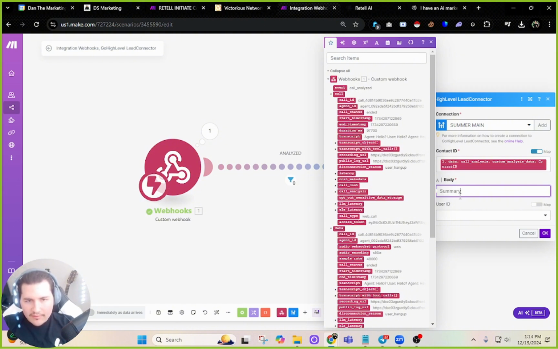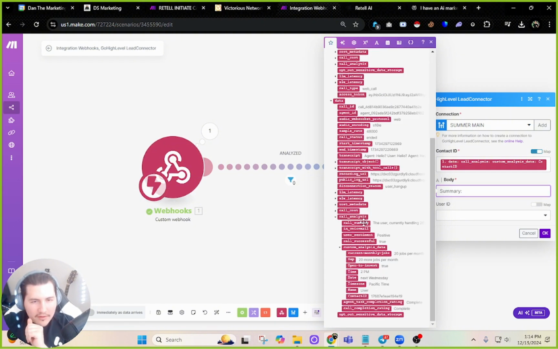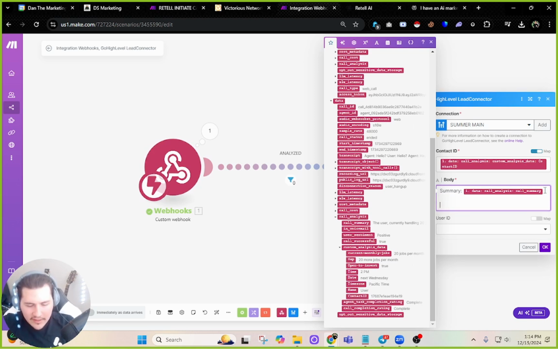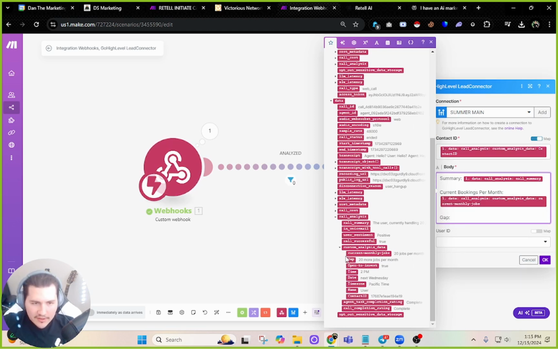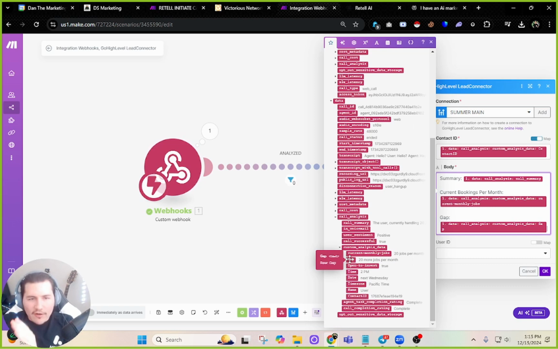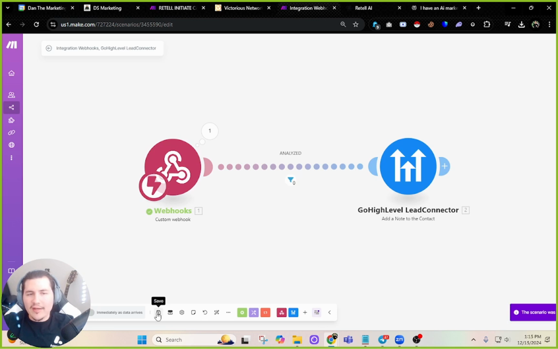So I'll just put the contact ID there, and then the body will be like, summary. I want the summary for sure. So call summary, and then I'll go down and I'll say current bookings per month. Boom. You get the point, right? Gap, and you'll just keep going. And then at the end of the call, every time it's going to put something through. That way you know exactly what happened on the call. So I'll just click OK for now. You can keep mapping and doing whatever you want on your own terms. I'm just showing you how to do it.